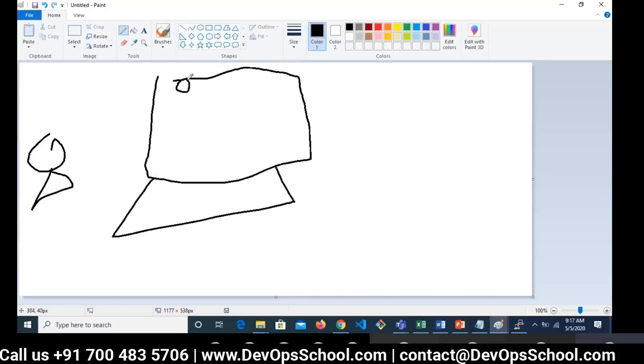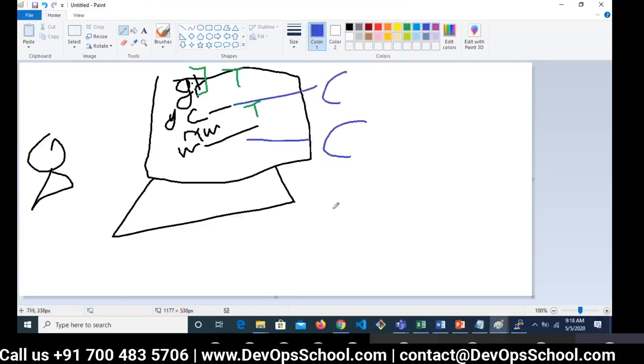First, I will install Git, then clone the code, then install Maven. This is the Git clone command, and then the Maven command, and then the build will happen. So here, what tools do you need? Two tools. What commands do you need? Two commands. This is a tool, and this is a tool. And this is the command, and this is the command. So these are the tools you need on my laptop.